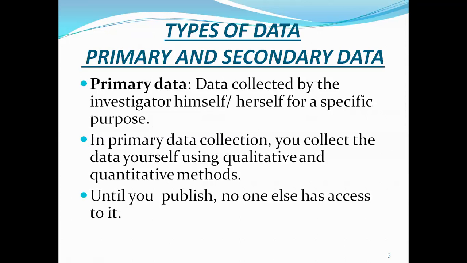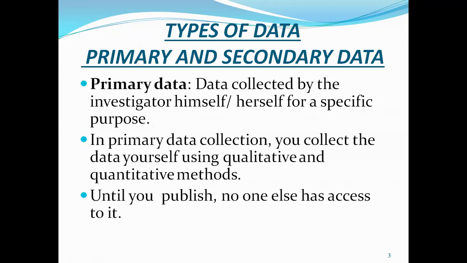So types of data, as you all know, for investigation purpose, data will be collected from various sources. As you are aware, two types of data are available: primary data, secondary data.